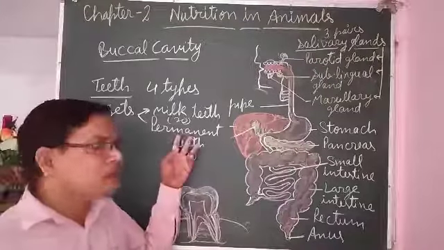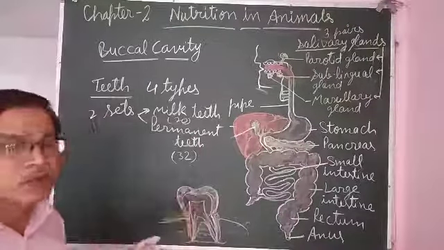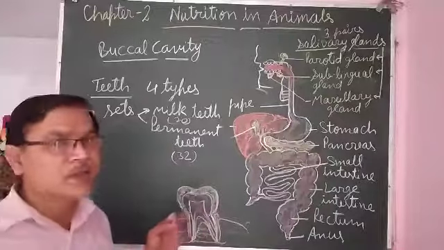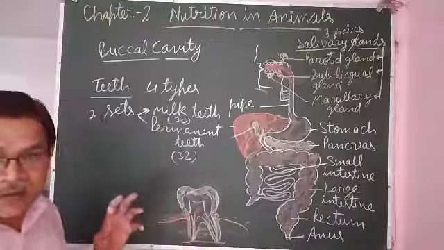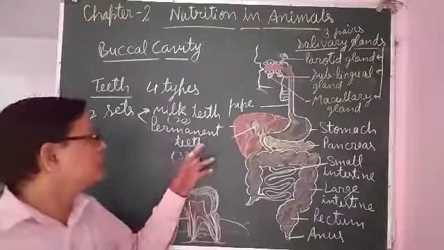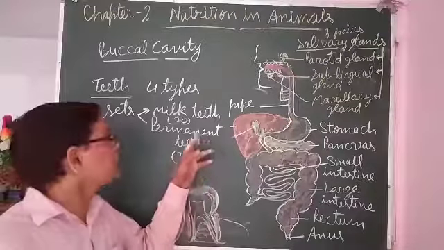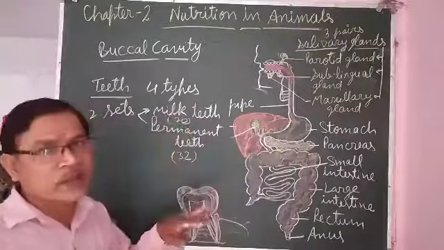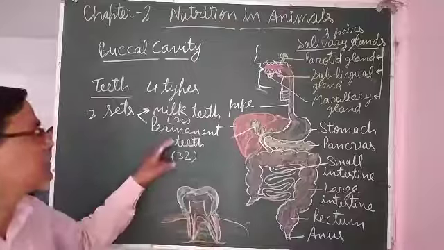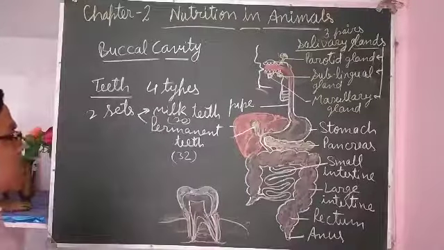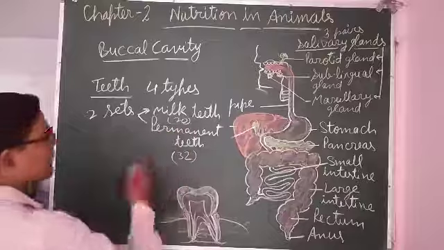So whatever permanent teeth are given by nature to us, they should be taken care of properly, they should be saved, so that they may last for the whole life. If milk teeth fall, then permanent teeth will grow. So milk teeth are 20 in number.